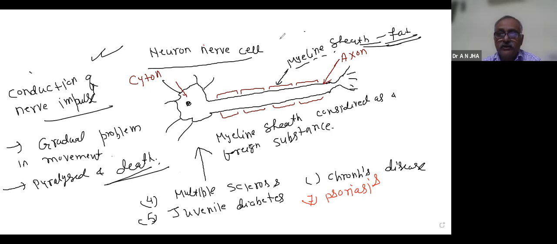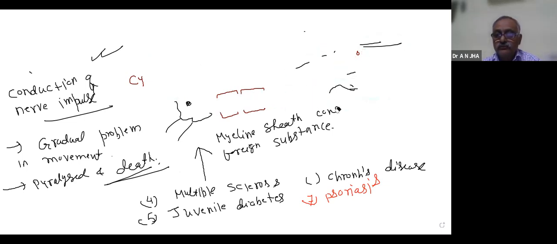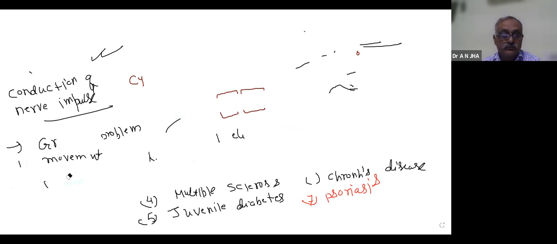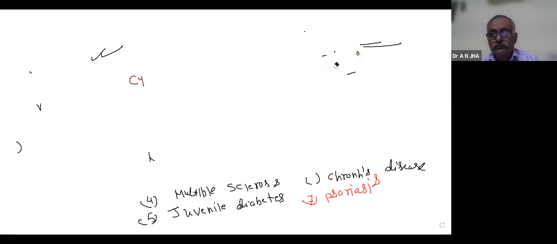Now, juvenile diabetes. Multiple sclerosis we have done.